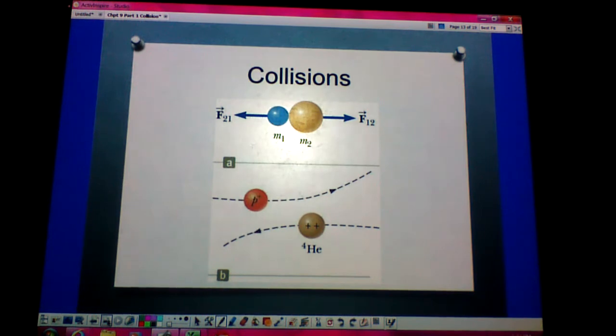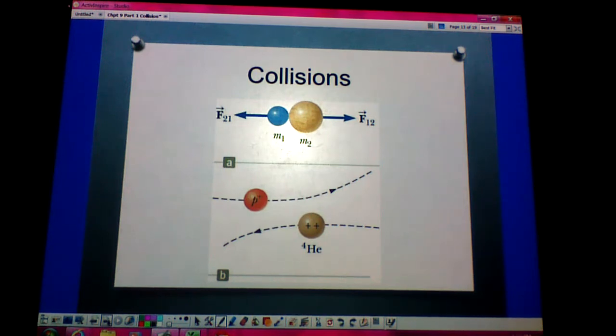All right, guys, so let's continue on. We've really talked about this quite a bit in terms of collisions. We know that collisions may be the result of direct contact. The impulsive force may vary in time in many complicated ways. So if we think about collisions, we know that momentum should be conserved in a collision.